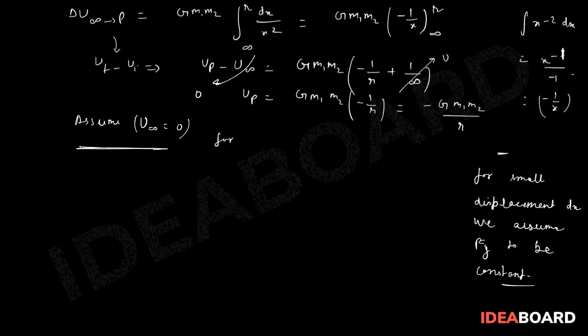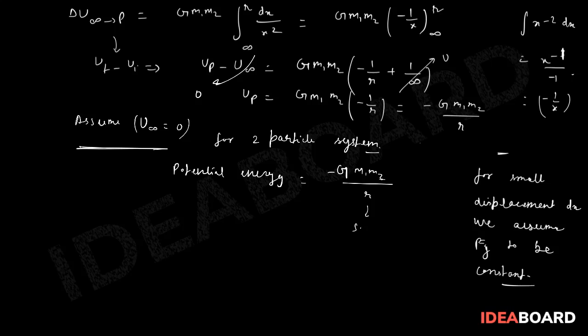So for a two particle system, potential energy is equal to minus G m1 m2 upon r, where r is the separation between the particles. That's how we find the gravitational potential energy of a system of particles.